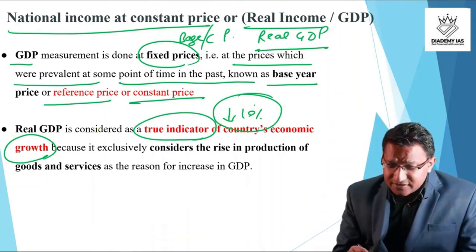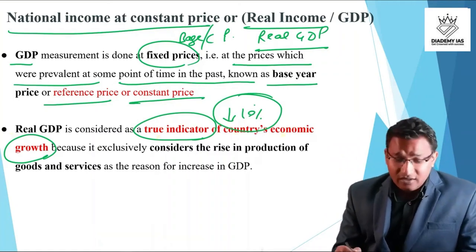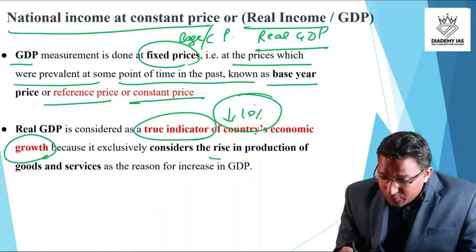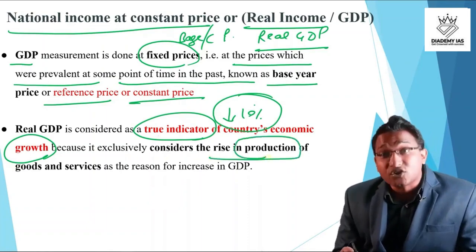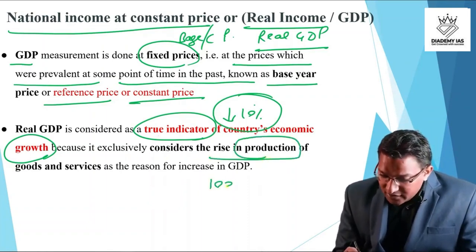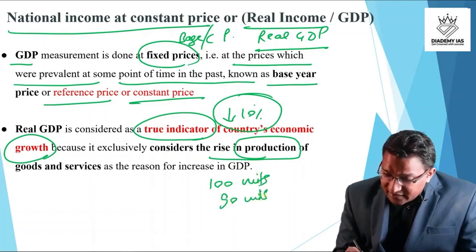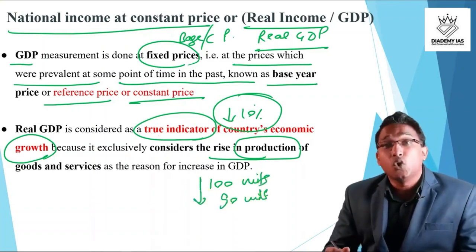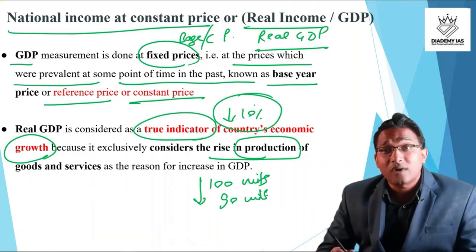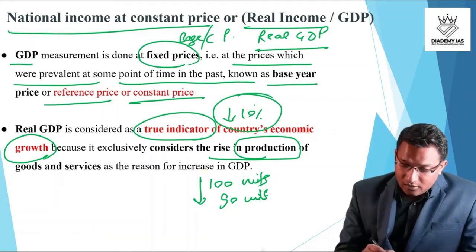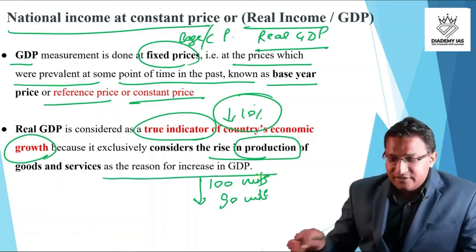So real GDP is considered a true indicator of the country's economic growth because it exclusively considers the rise in production. So it takes care of the production. Earlier it was 100 units and now this is 90 units. So it takes care that okay, there is a decline. There is no growth in the production. So this production is actually declining. So how can we say that GDP is increasing?